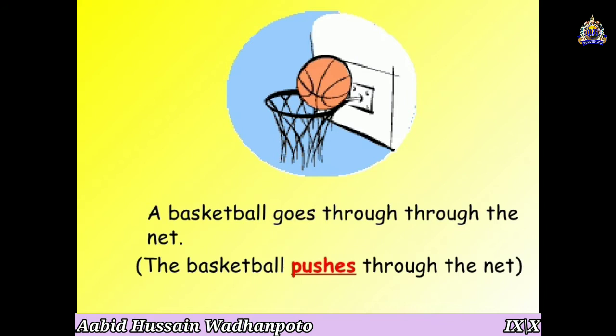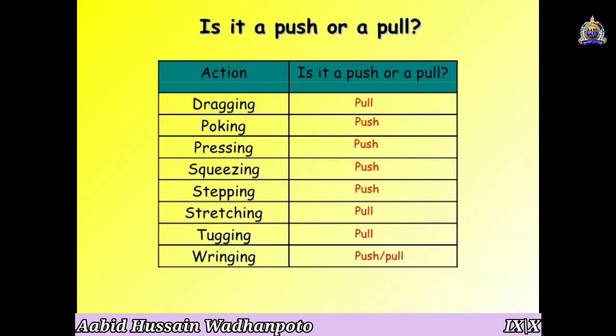And you can see that the basket goes through the net, and the basket pushes the net to go through the net, to pass the net. So this is also a kind of force which is applied here. So here are some of the types, whether the force which is applied is a push or pull.